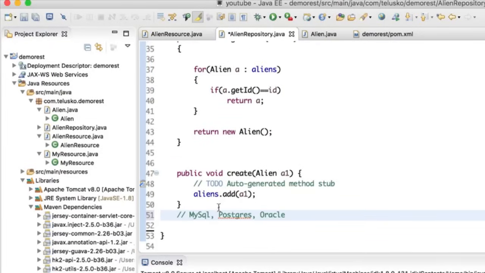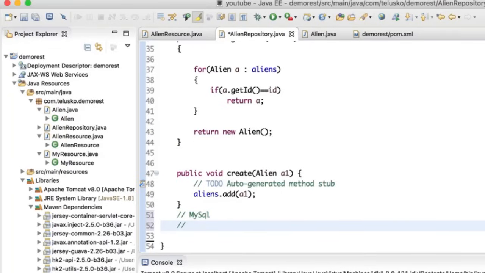Now, which one will I choose here? I will go for MySQL because I have already configured MySQL in my system. Everything is working there. You can use Postgres or Oracle, whichever you prefer. The only thing is, as the DBMS changes, you have to change some settings. Again, if you have learned JDBC before, you know what I'm talking about. Okay, so that's the first thing. So I'll be using MySQL.